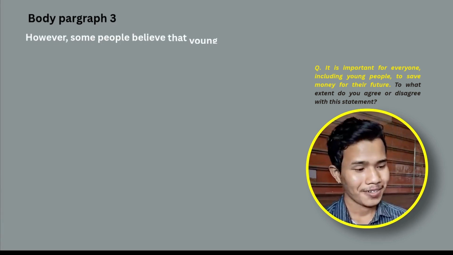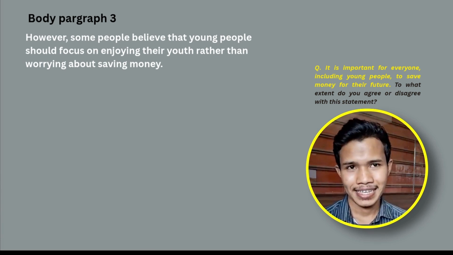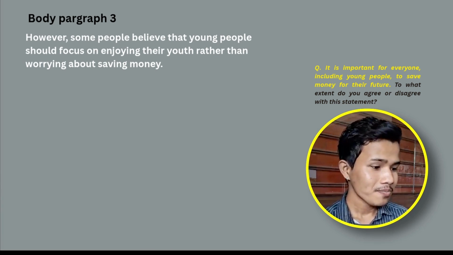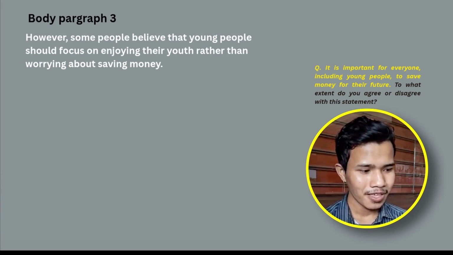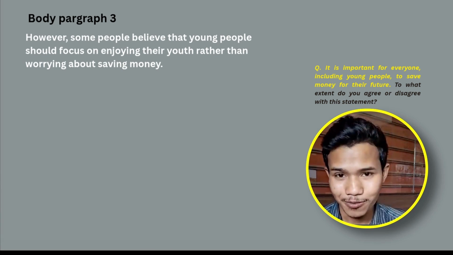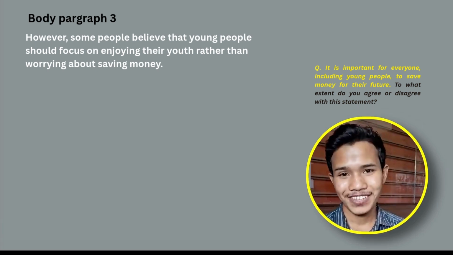However, it's really good to start your sentence with this cohesive device. However, you can say in contrast, or you can say contrastingly. So, however, some people believe that young people should focus on enjoying their youth rather than worrying about saving money. That is what some people say. Now we are going to defend ourselves. How do we defend ourselves?